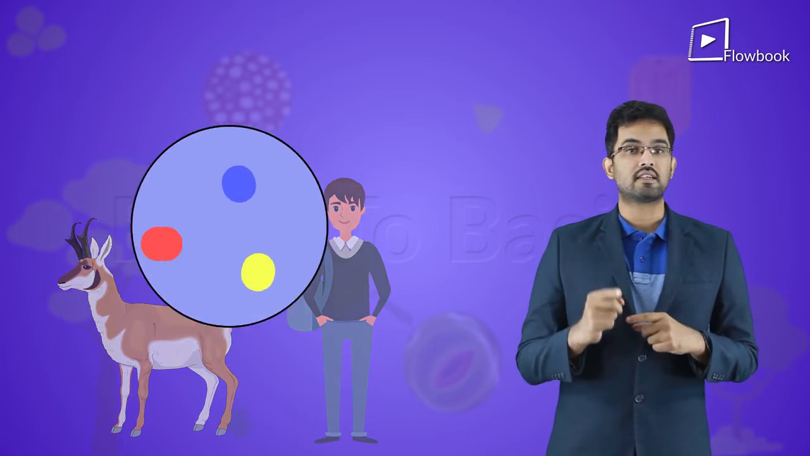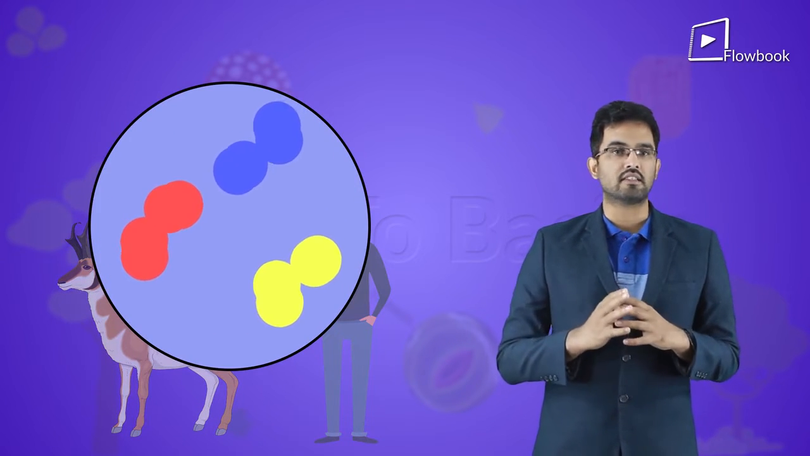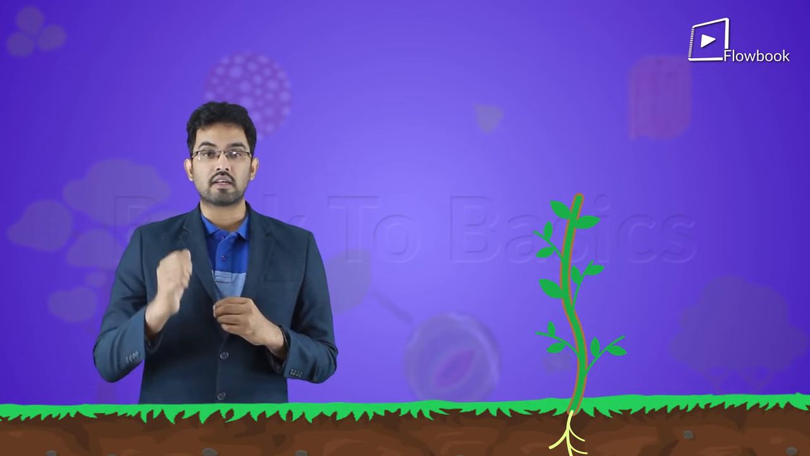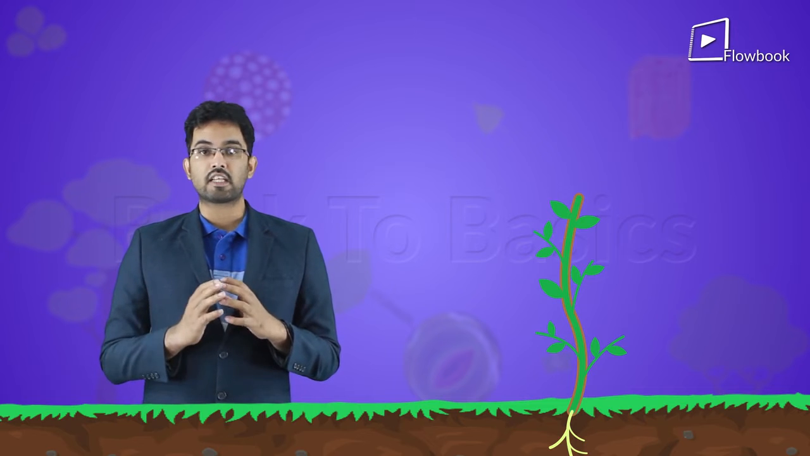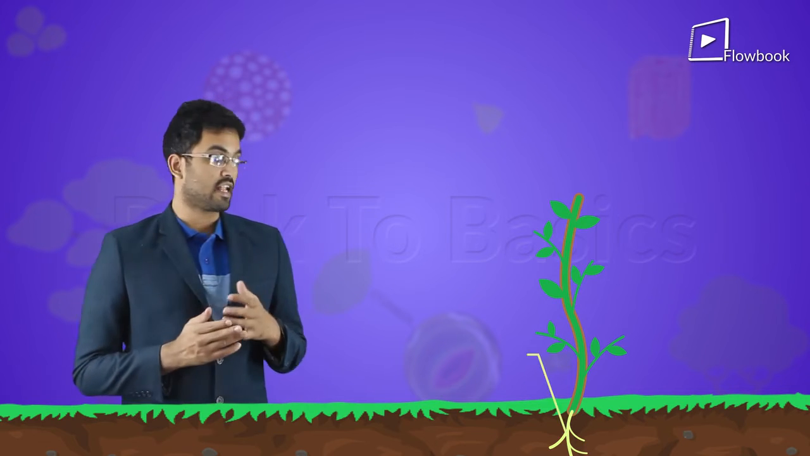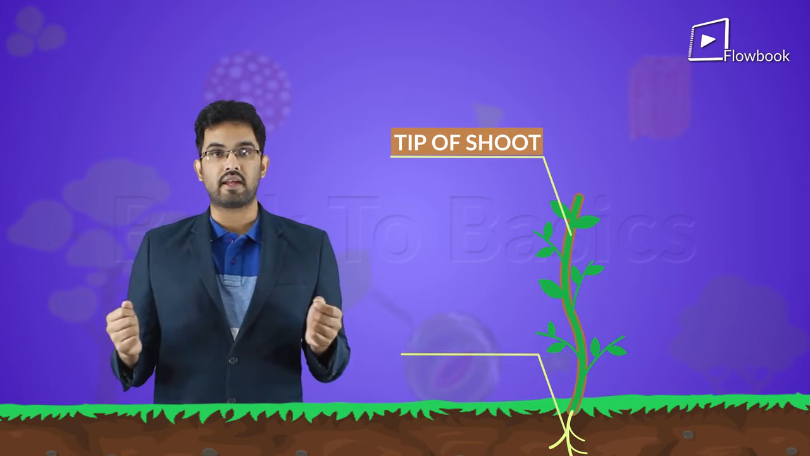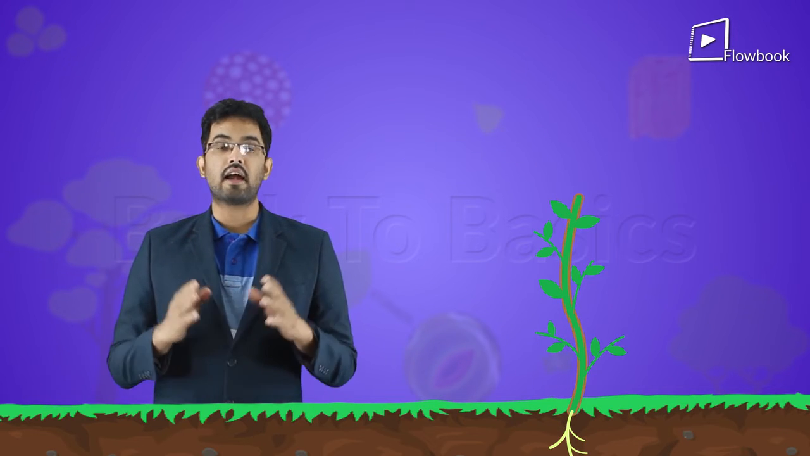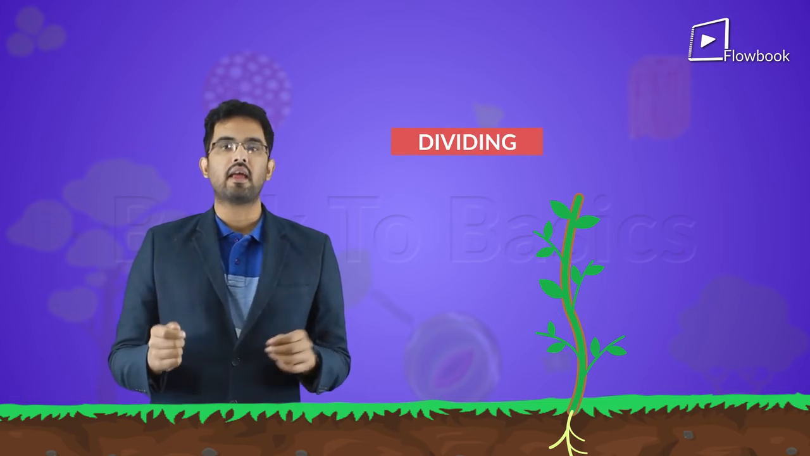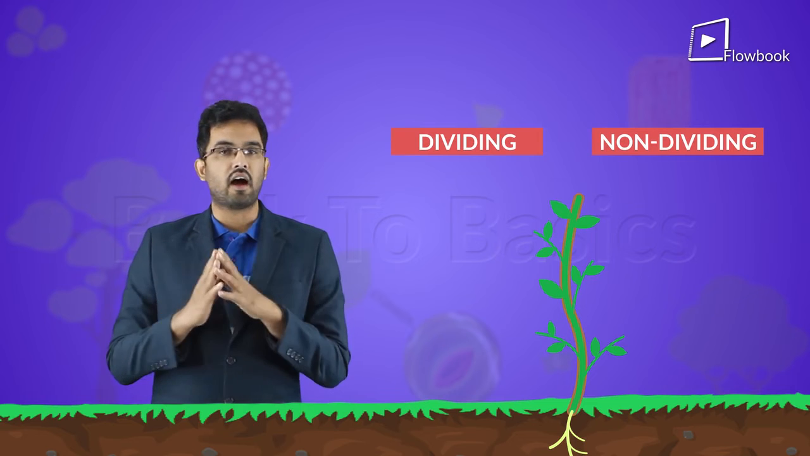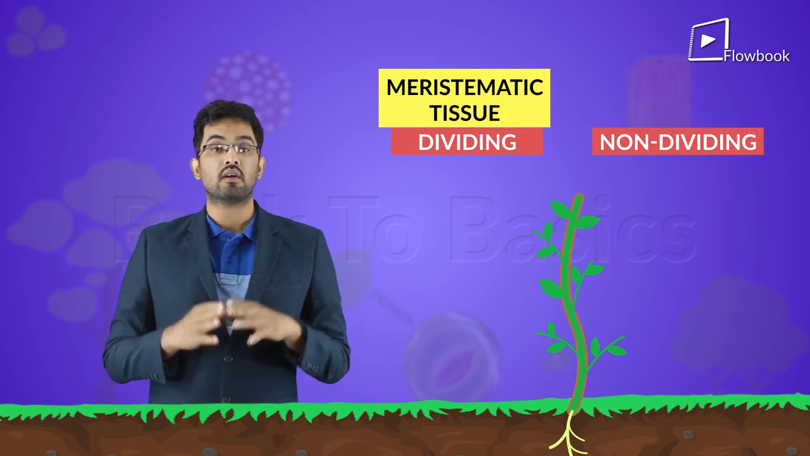Also, humans and animals normally grow in all directions, and thus all cells and tissues divide so that the organism can grow in size. Plants, on the other hand, grow in certain directions only. They don't expand uniformly. They have regions like roots and tips of shoots which expand throughout their lifetime. Thus, plant cells and tissues consist of both dividing and non-dividing parts. These tissues which divide are called meristematic tissues.